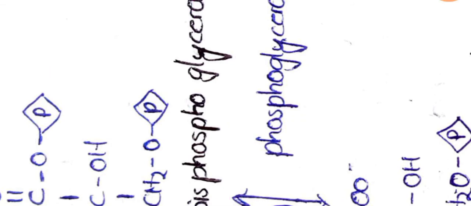Okay, energy liberation reaction. And the next reaction is this 1,3-bisphosphoglycerate is converted into 3-phosphoglycerate.